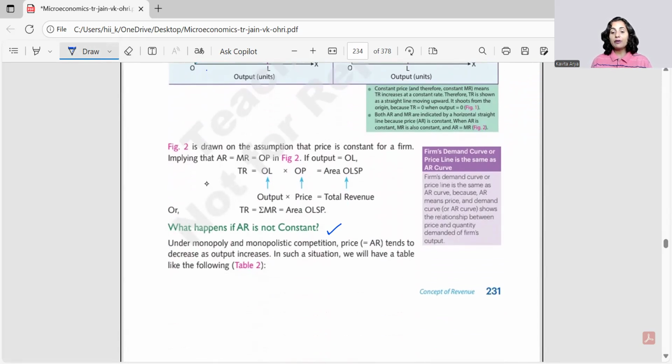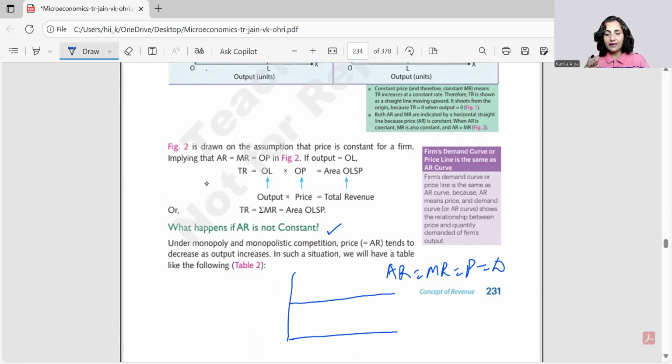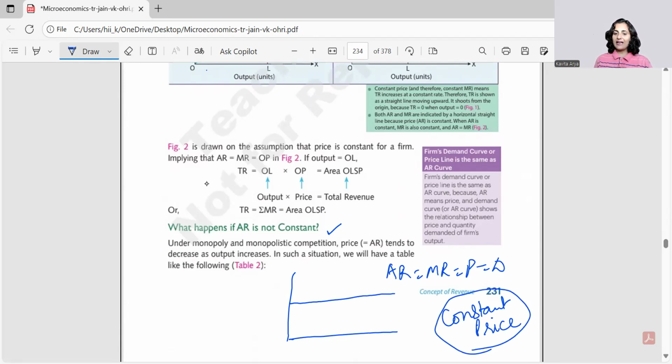I've already given you before that AR is equal to MR is equal to P is equal to D, and D is nothing but the demand curve in a perfect competition, and perfect competition is characterized by a constant price all throughout, right? So whenever we have a constant price, we have a diagram made with a line parallel to the x-axis, where this represents AR, MR, P, as well as the demand curve of the firm.